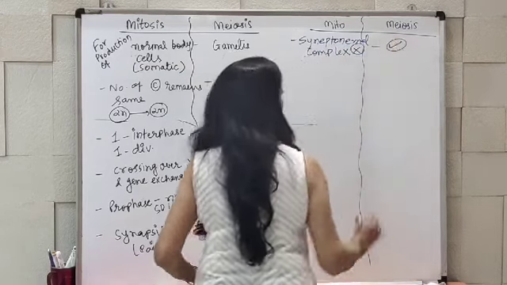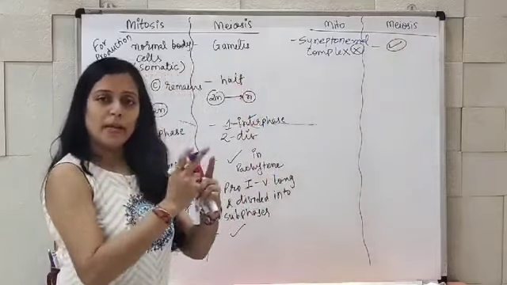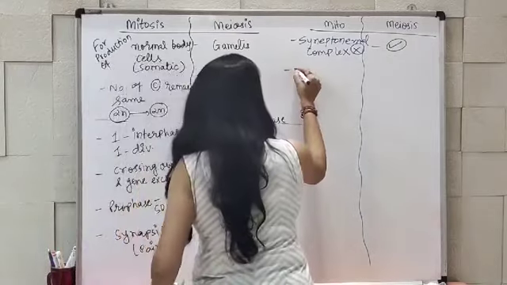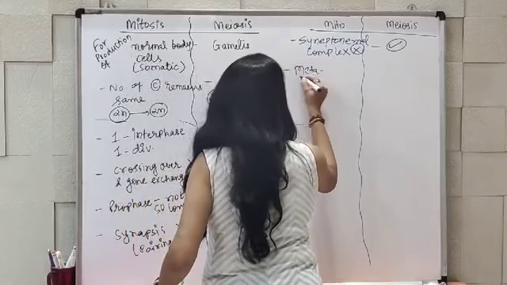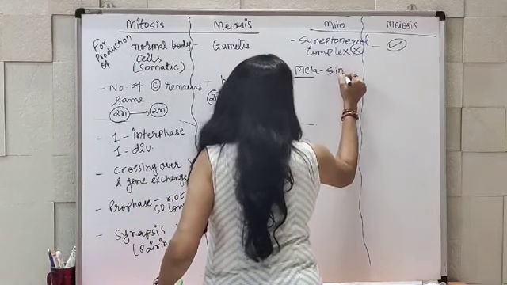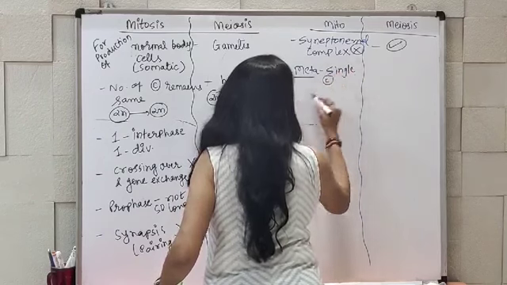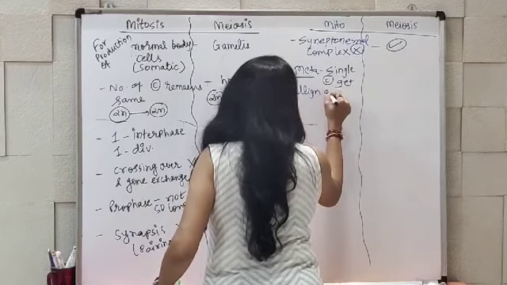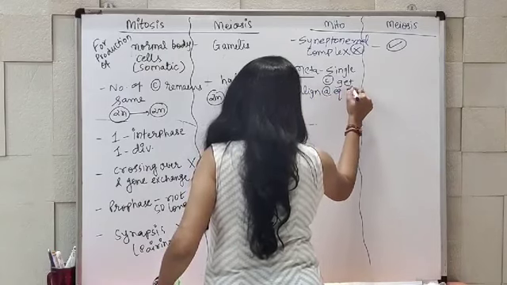Here it is there and responsible for pairing of homologous chromosomes. Here in metaphase, single chromosomes get aligned at the equatorial plate.